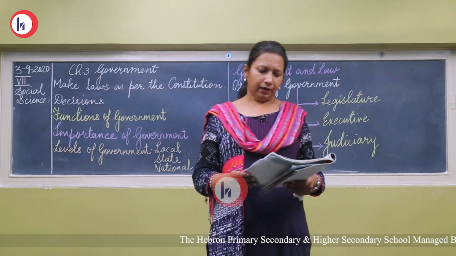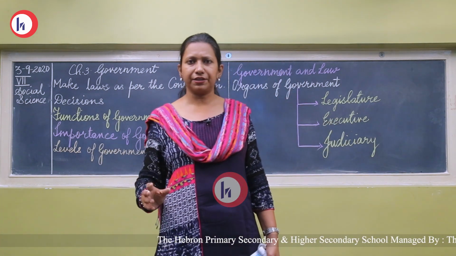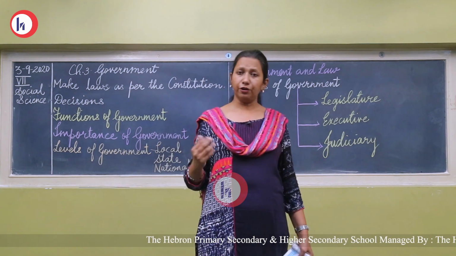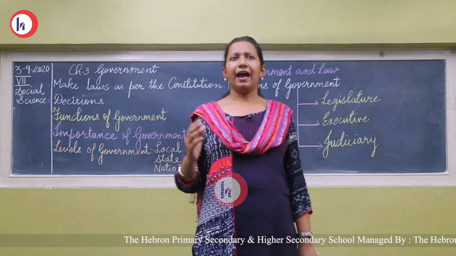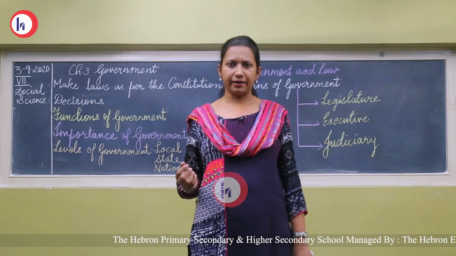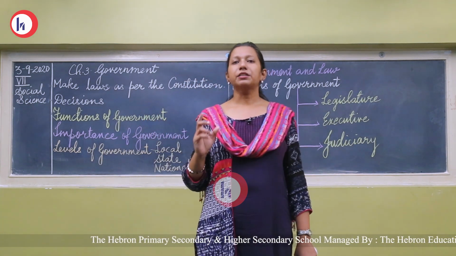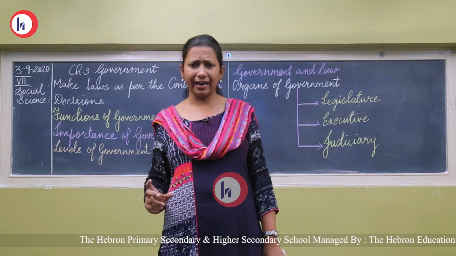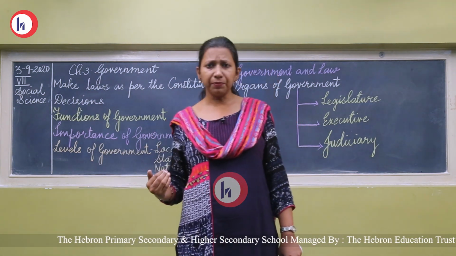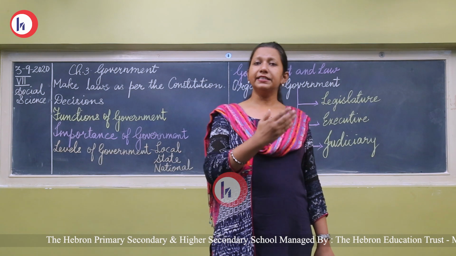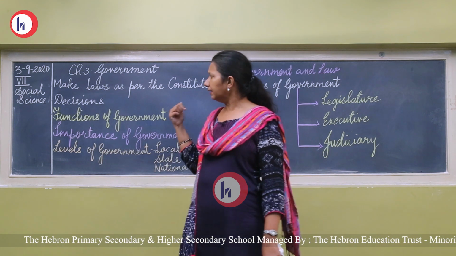Now, what is a government? For any country, a government is a must. Without a government, a country cannot run. Suppose we take the current pandemic situation. Every day, we get different decisions from the government. There are certain guidelines. If we take any one point, like in this COVID situation, you are supposed to follow these particular guidelines. Who guides us? Who gives us these decisions that you are supposed to do this, you are not supposed to do this? If you do these things, these are the wrong things which you do. Who guides us? These decisions are given by the government.